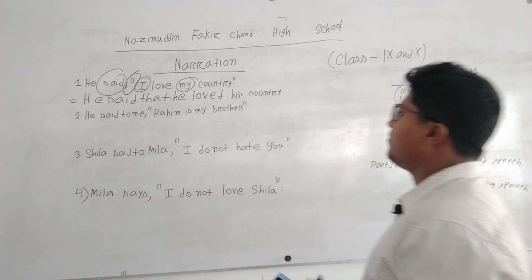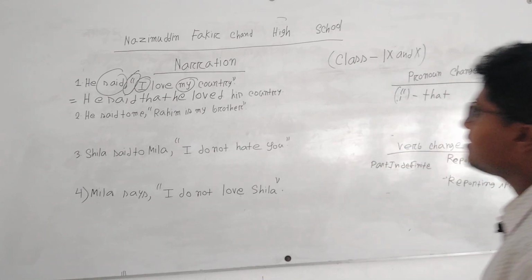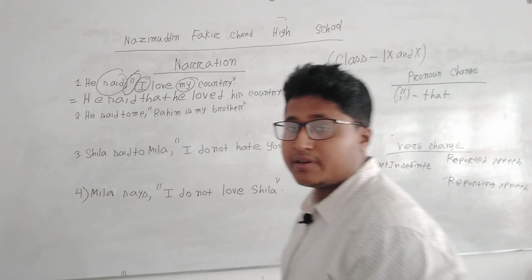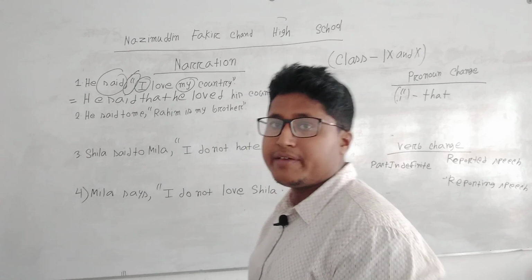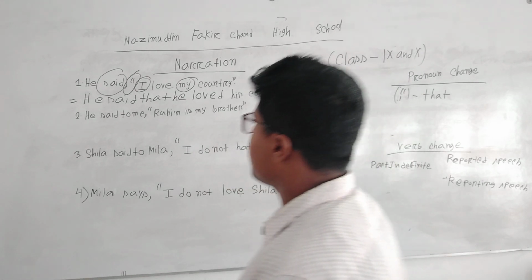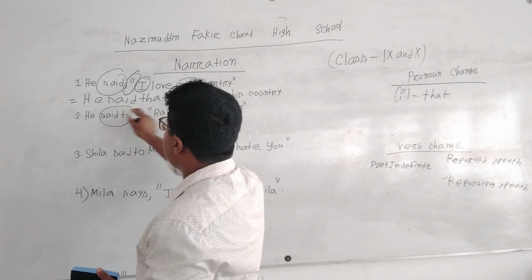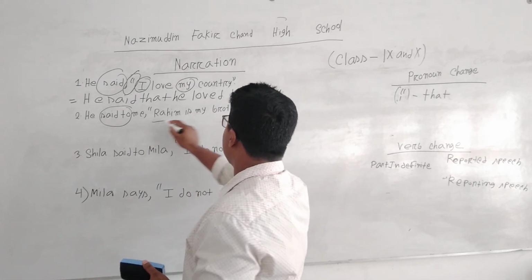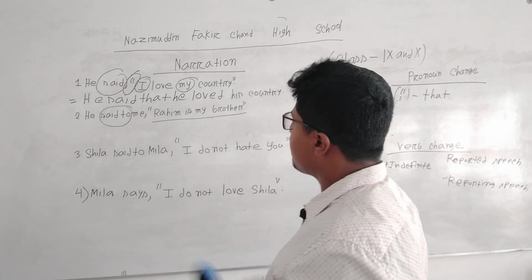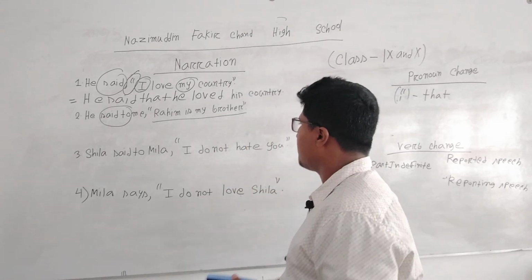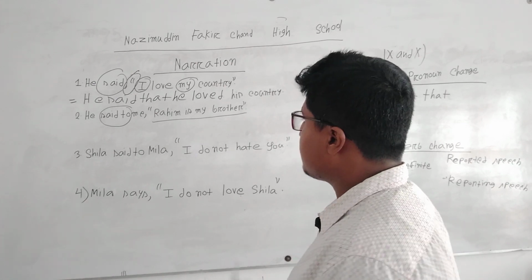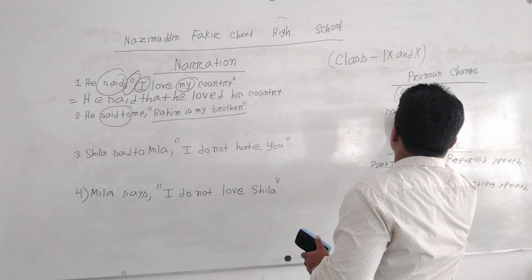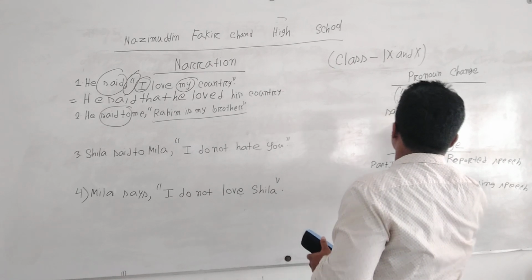Then we come to the second sentence: he said to me, Rohim is my brother. At first, we have to focus on that. If there is said to and the sentence is in present or other or past form, at that time for said to we have to write told.